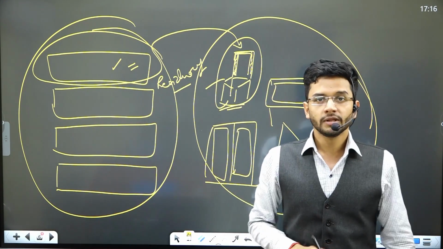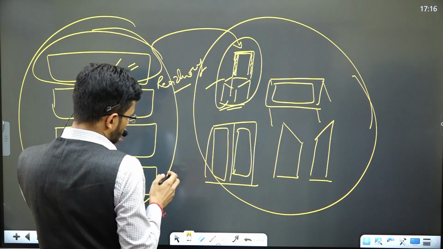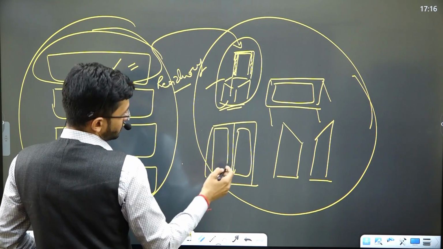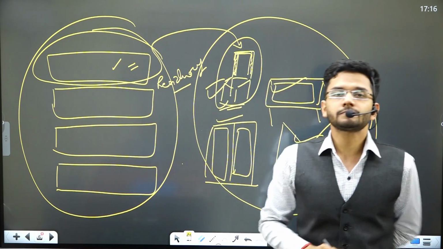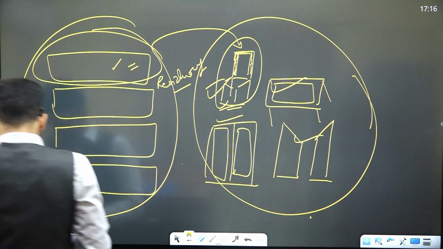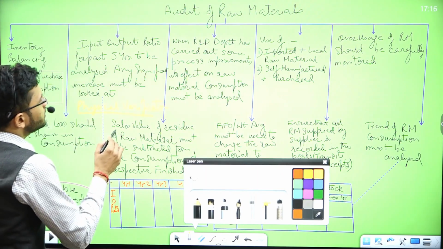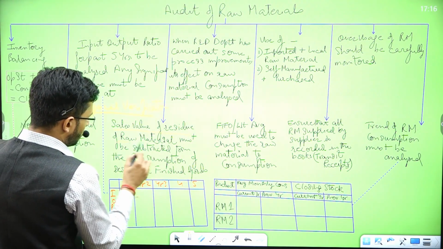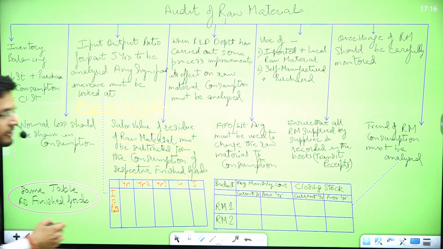Then what should I do? Whatever is the sales value of the residuary, I should reduce it from each of the finished goods in a proportionate manner. That is the principle. So what is the primary principle? The primary principle is that the sales value of residuary of raw material must be subtracted from the consumption of the respective finished goods.